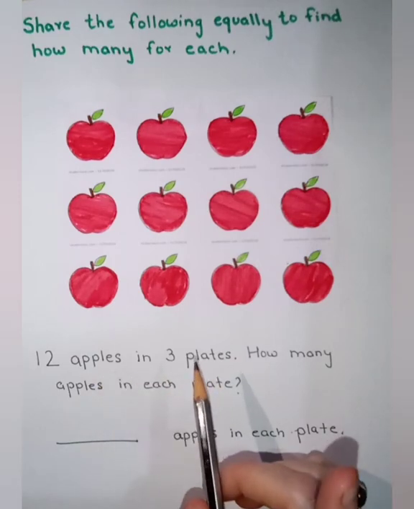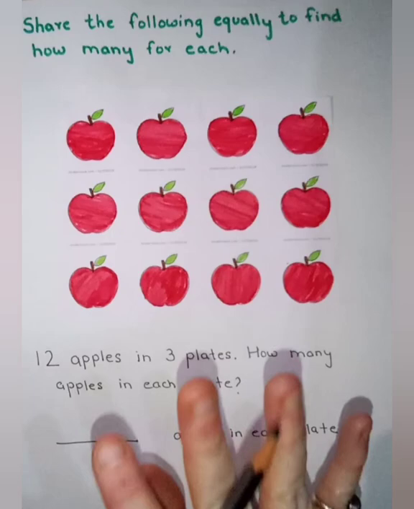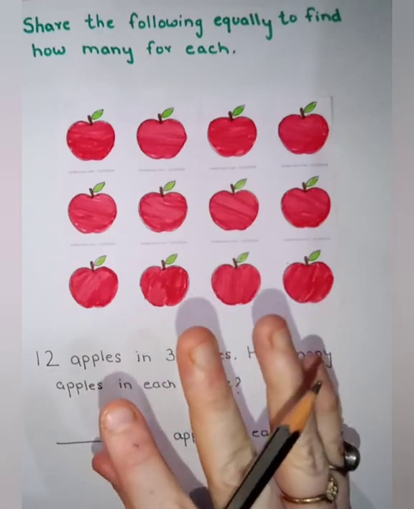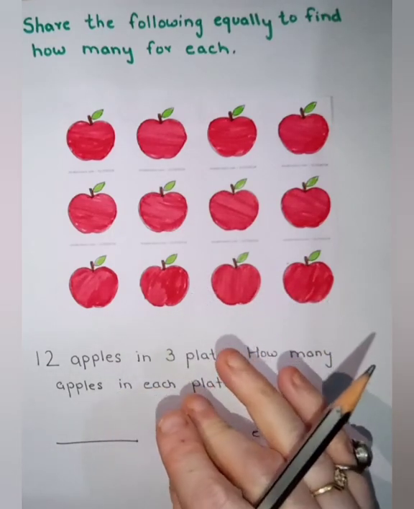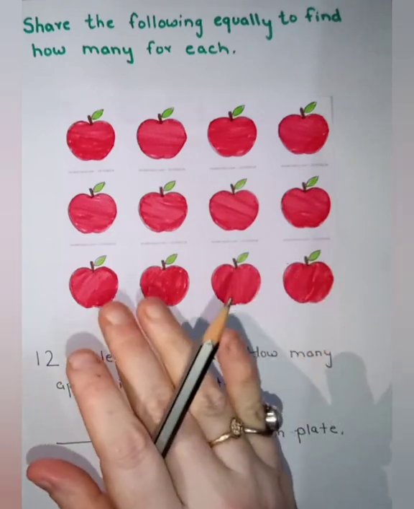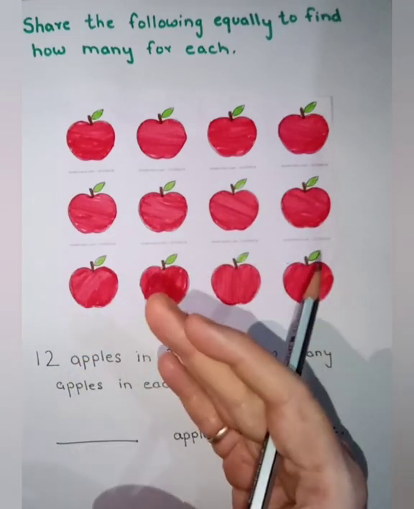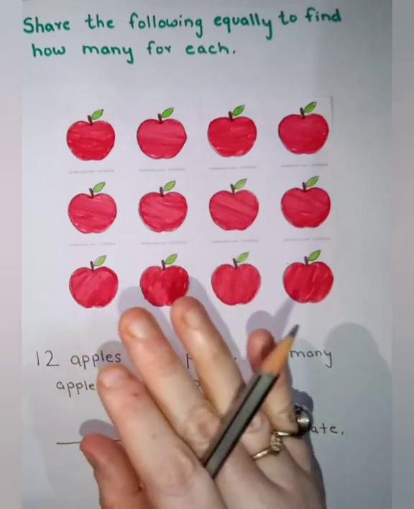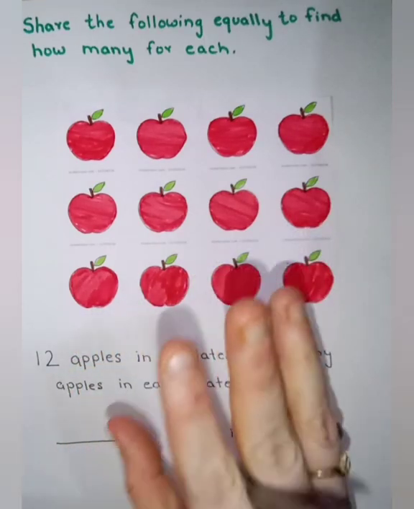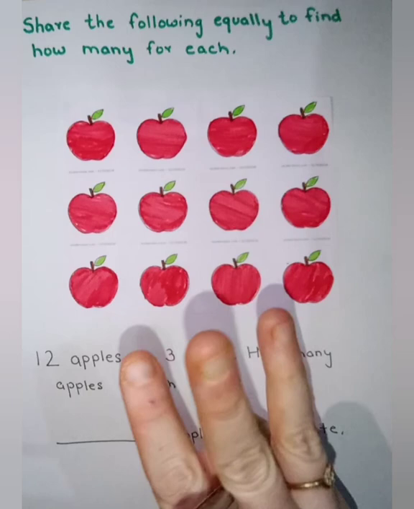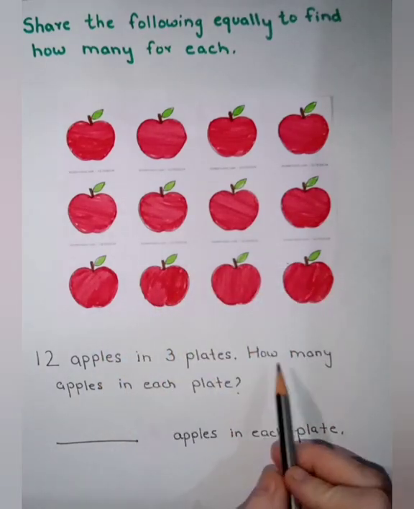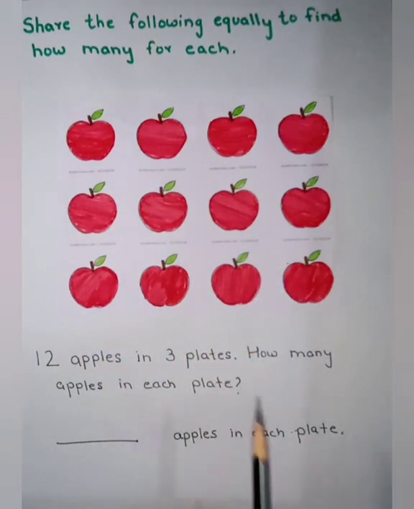We have to use 3 plates. Means we have to share these 12 apples, or keep these 12 apples in 3 plates only. We are having 3 plates. How many apples in each plate?